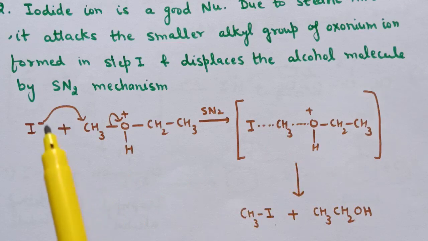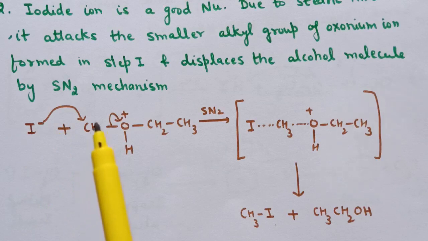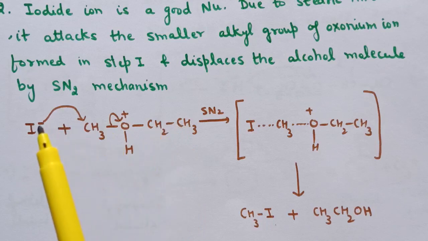Again I am repeating, this nucleophile attacks the smaller alkyl group due to less steric hindrance. So here in this case the methyl group is smaller than the ethyl group, therefore this iodide ion attacks this alkyl group, and here methyl iodide and ethanol are formed.